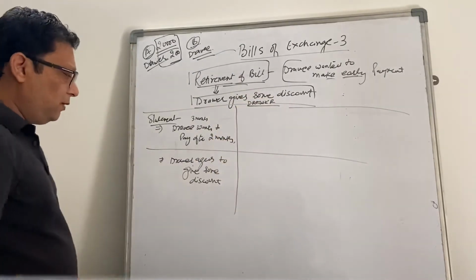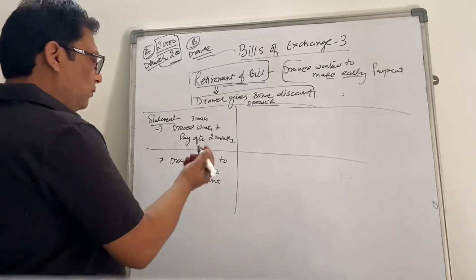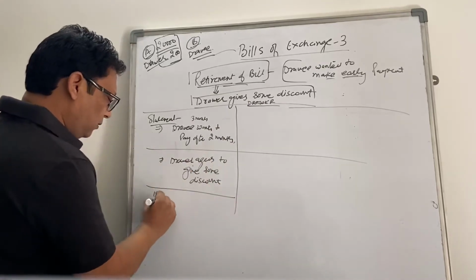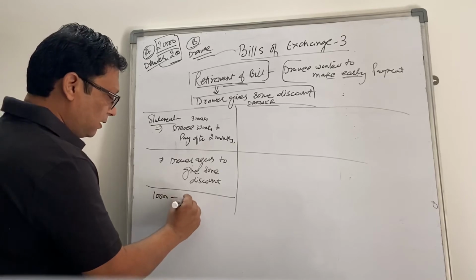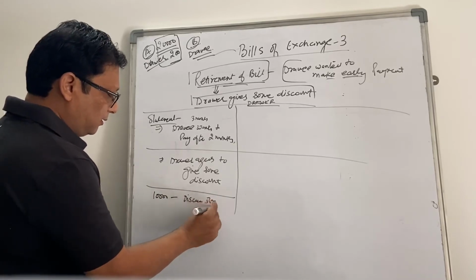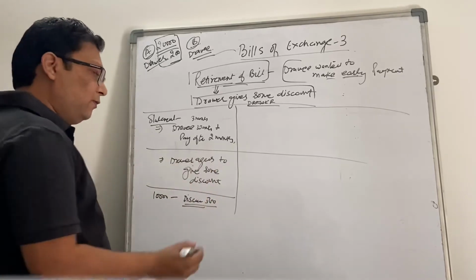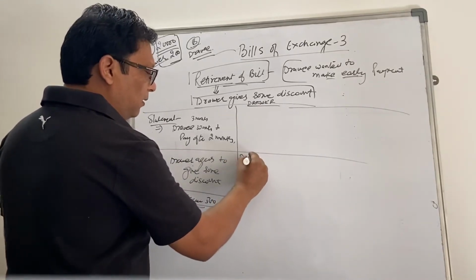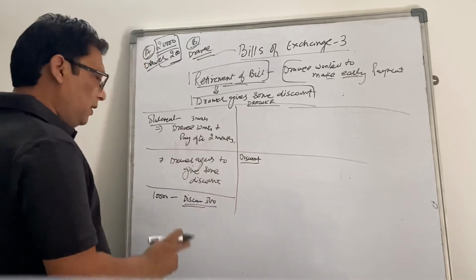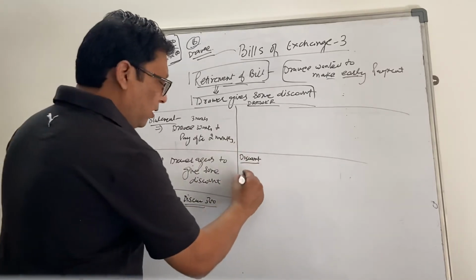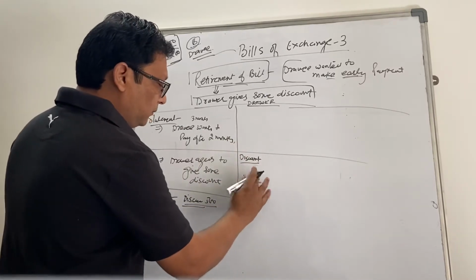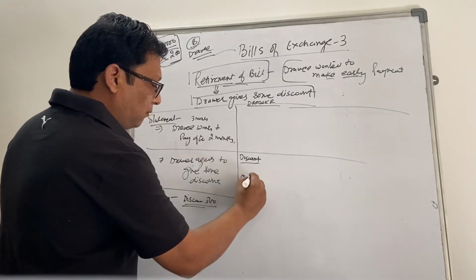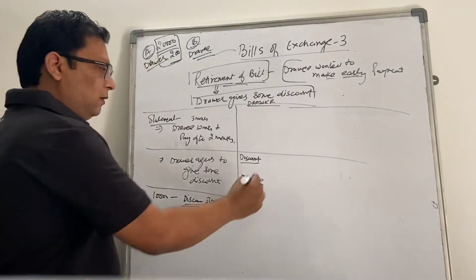So first of all, discount. Supposedly it is a bill of 10,000 and the discount agreed is 500. Which are the two accounts impacted? Discount, and the drawer.